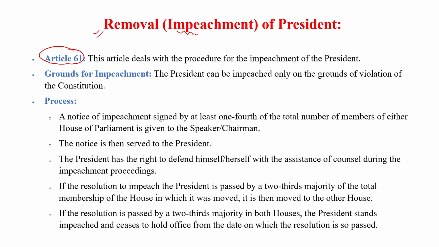A single member cannot introduce the impeachment bill. At least 1/4 of the members of the Lok Sabha should agree to this bill.